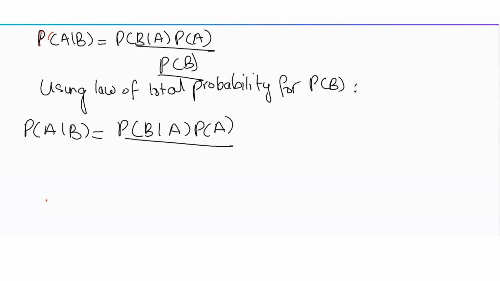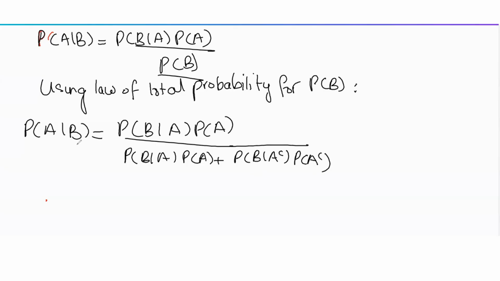In this case, we will condition on A and A complement, because an event and its complement are mutually exclusive and collectively exhaustive.